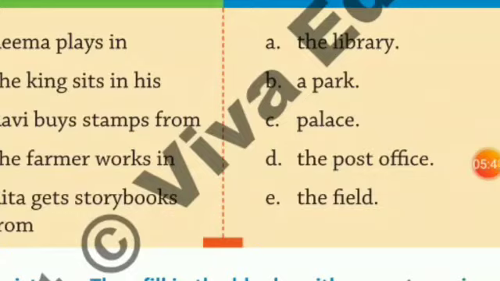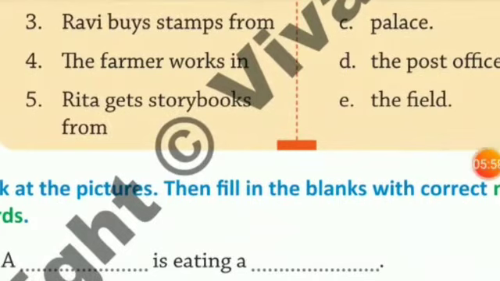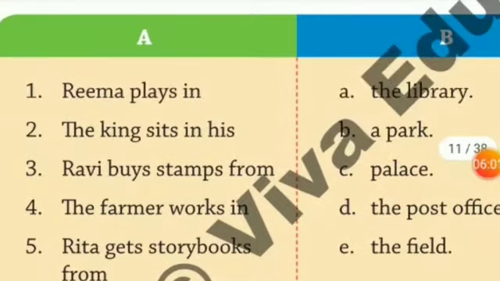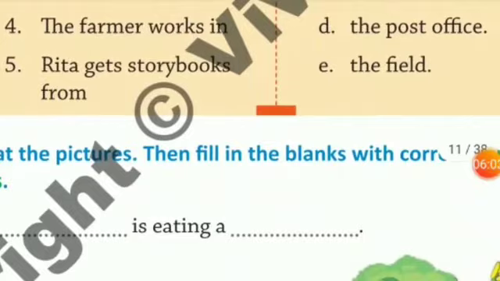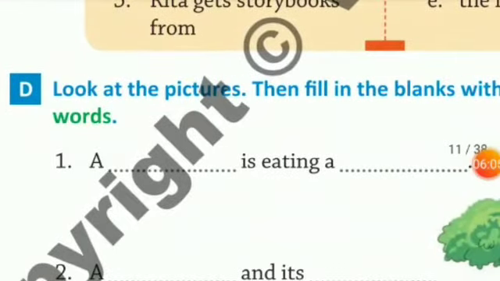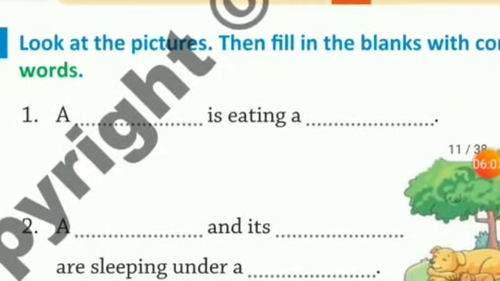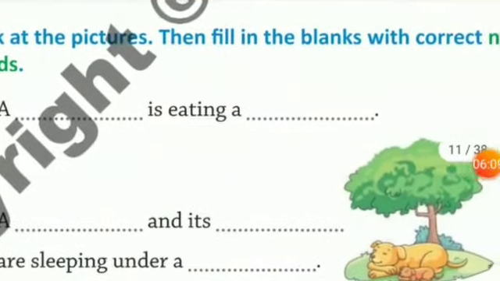From B, the correct answer is a park. The king sits in his palace. Then Ravi buys a stamp from the post office. The farmer works in the field, and the last is Rita gets storybooks from the library. Now we move to the next question, and you have to see the picture and then fill in the blanks with the correct naming words.